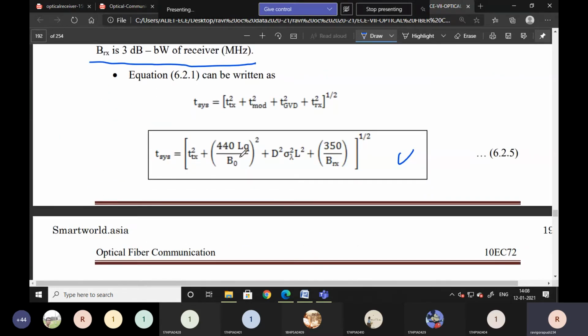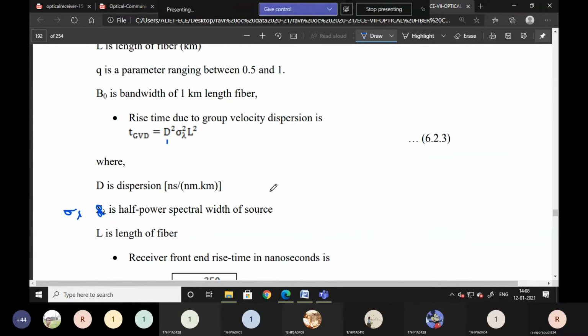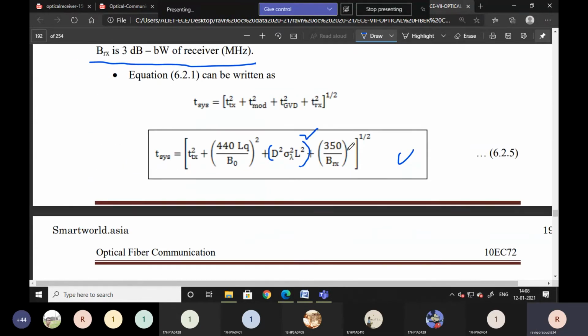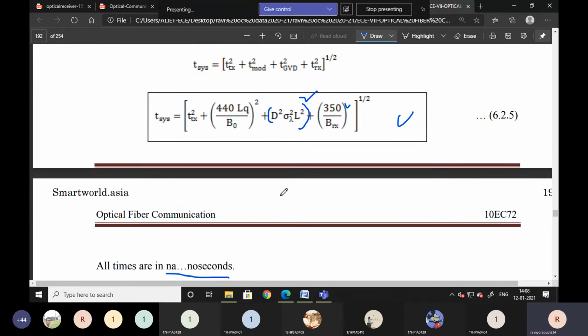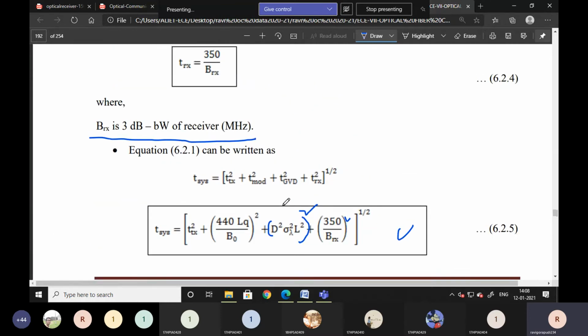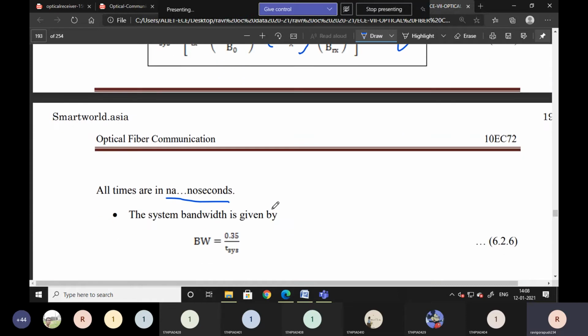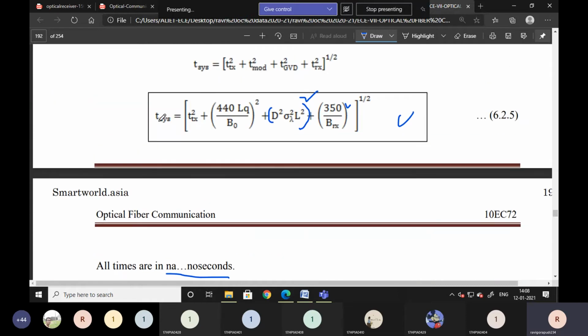So Ttx square, plus 440 L^Q by B0 whole square, and next one 350 by Brx whole square, whole power 1 by 2. Modify this. Don't write any mistakes. This is the final one, the rise time. Yesterday in class also I told you about these times. Time is analyzed. Okay, time budget is over.